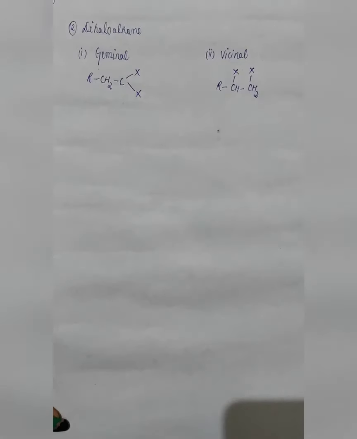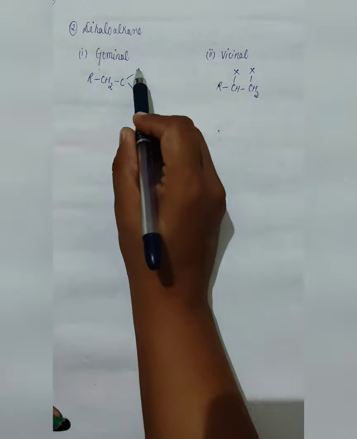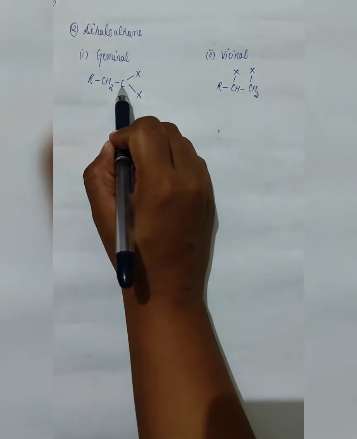Let us go to the second category, which is dihaloalkane. Di means two. That means it is going to consist of two halogens. Now this dihaloalkane is further divided into two categories, which are geminal and vicinal. Geminal means that the two halogens will be present on a single carbon.